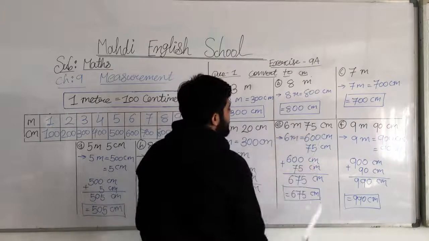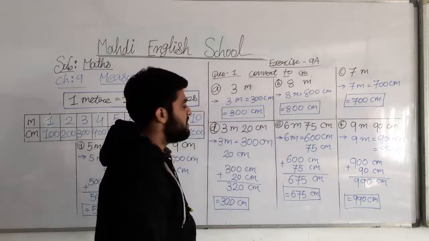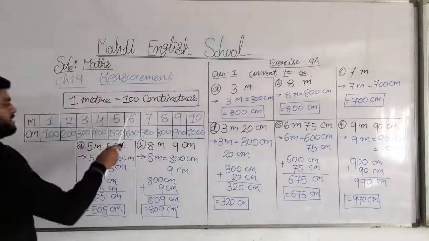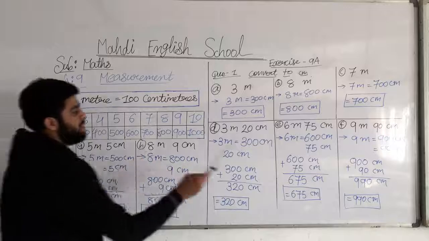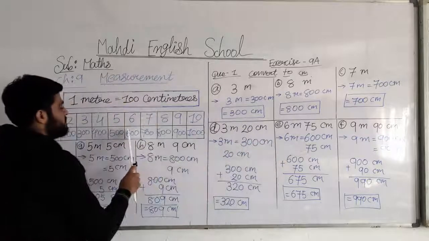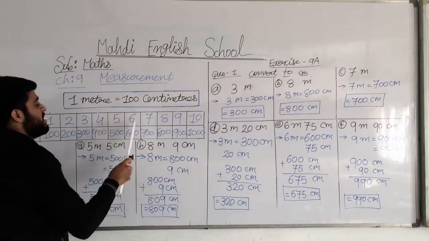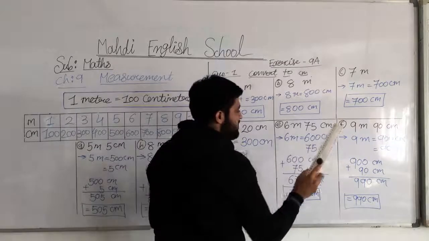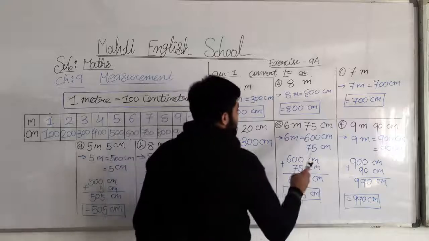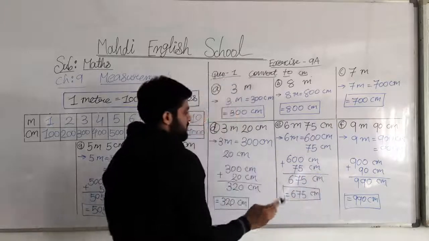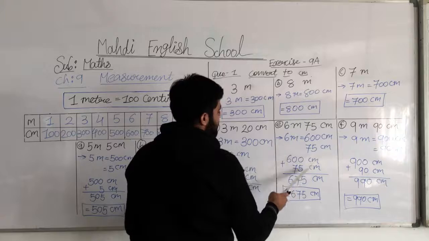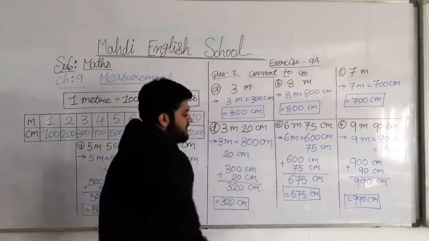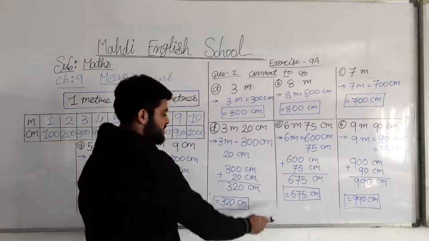6 meter 75 centimeters. So we write 6 meters. How many centimeters? 6 meter is equal to 600 centimeter. And 75 centimeter. 600 centimeter plus 75 centimeter, we have to do addition. So the answer is 675 centimeter.